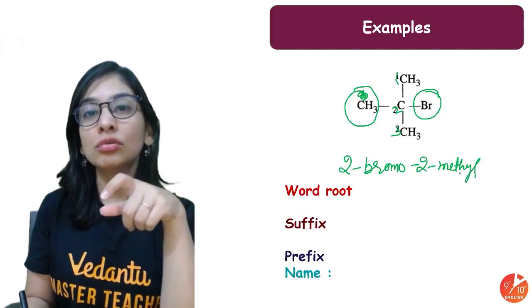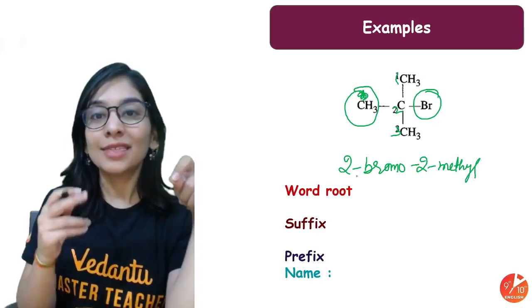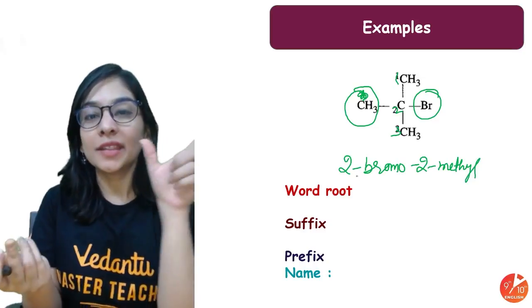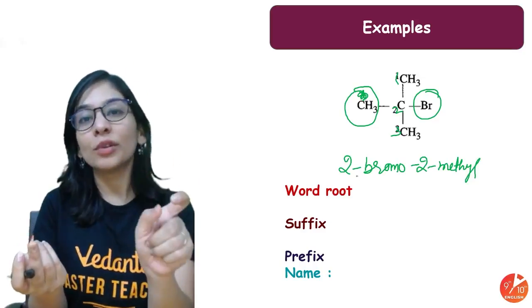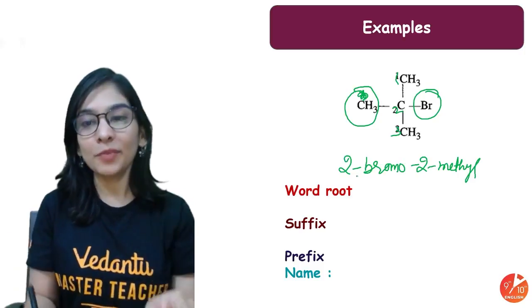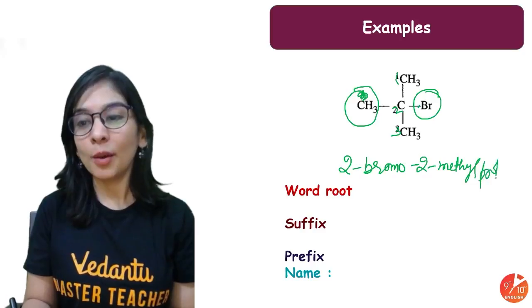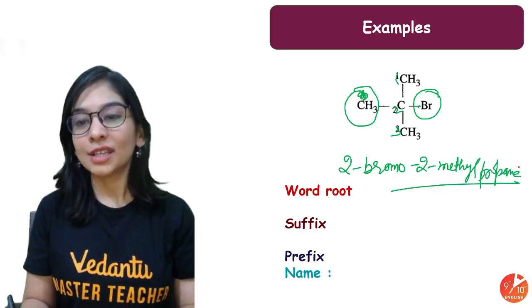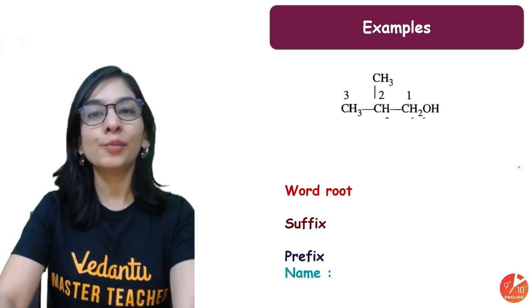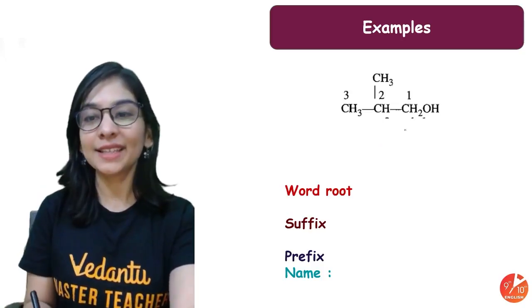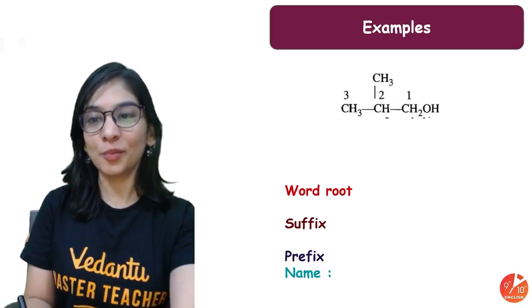Don't write 2,2-bromomethyl, because there must be same number, then only same substituent, then only you can write it together. If not same, you'll write it in this way. 2-bromo, 2-methyl for 3 carbon prop for single bond ane. So this is 2-bromo, 2-methyl propane. Pretty easy. Now let's talk about functional group also.